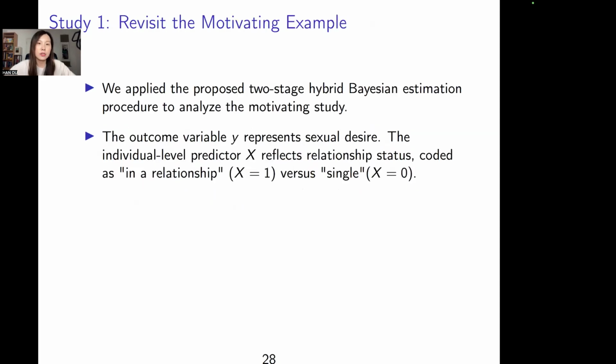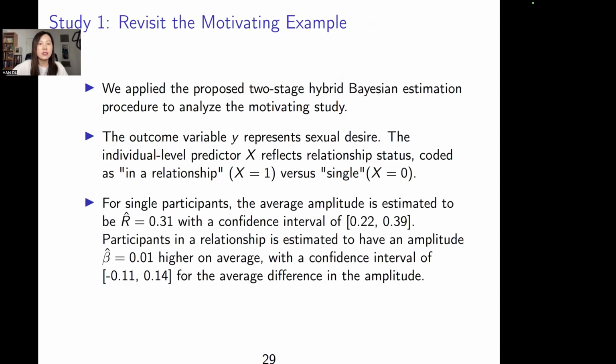We apply the proposed method to analyzing the motivating study, and our outcome is sexual desire. The individual predictor X represents the relationship status. It's a binary variable, 1 indicating in a relationship, 0 indicating single.